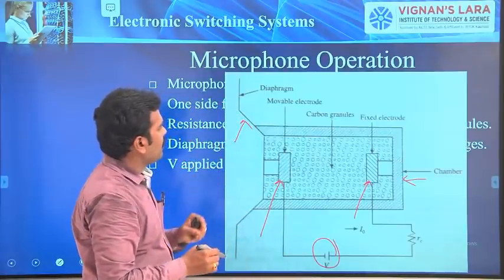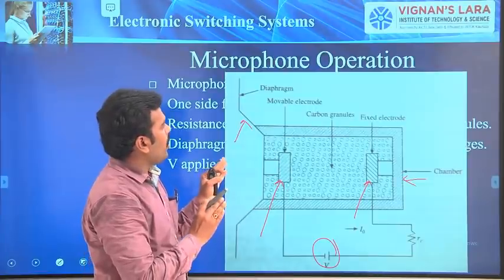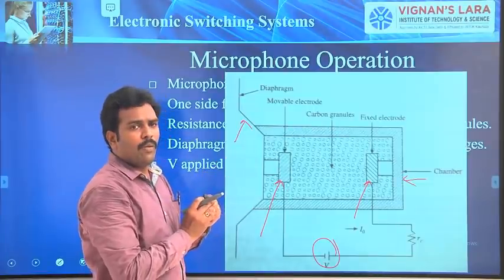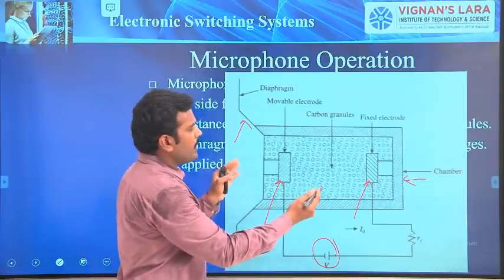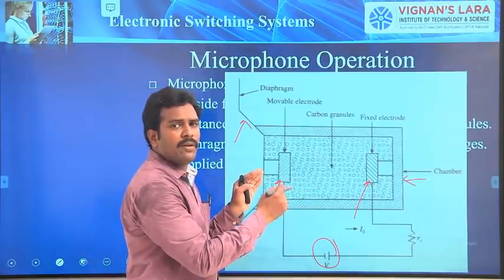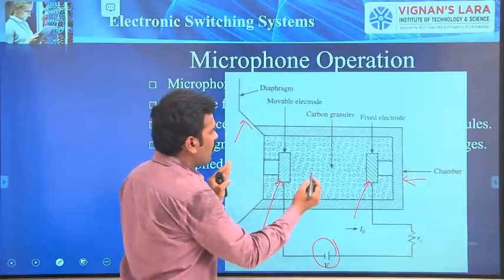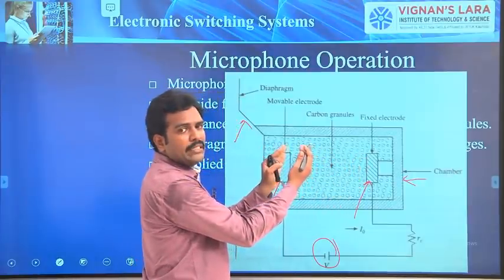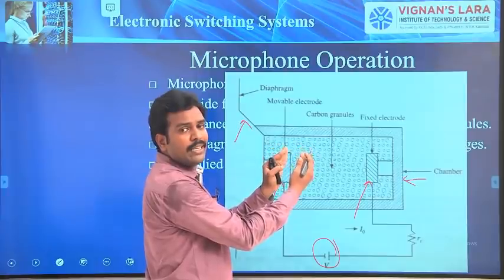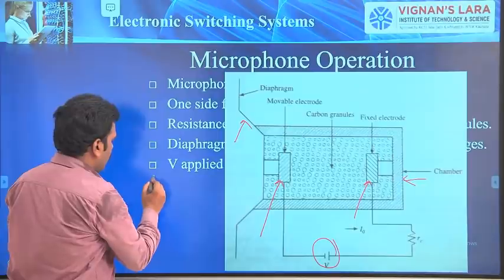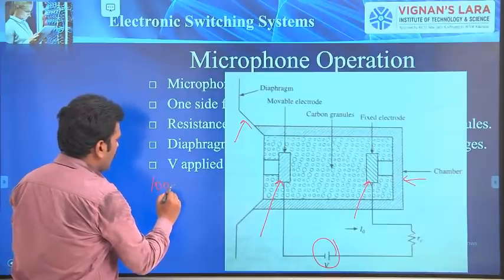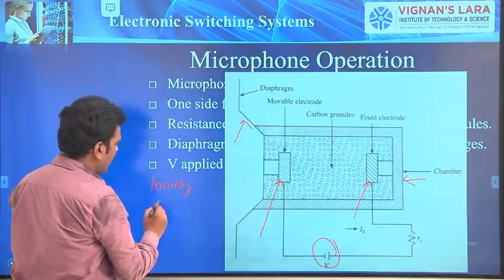First of all, you should know the operation of these carbon granules. What is the principle behind the carbon granules? The carbon granules have some resistance. Remember these two points: loosely bounded and tightly bounded.